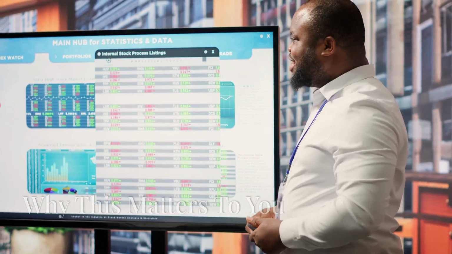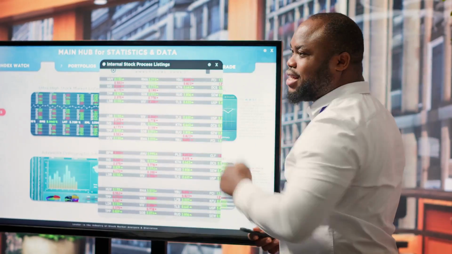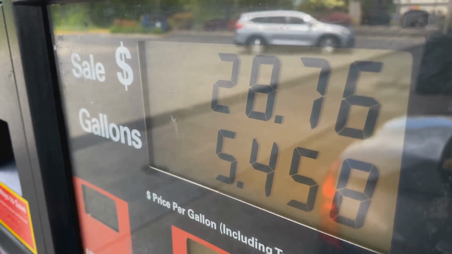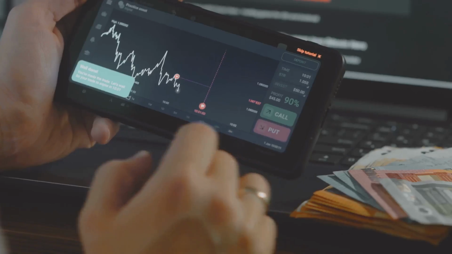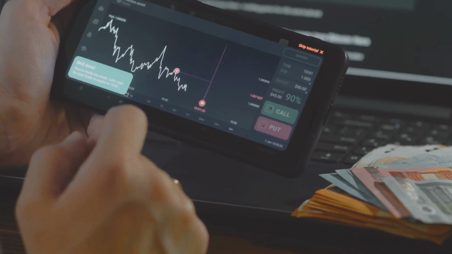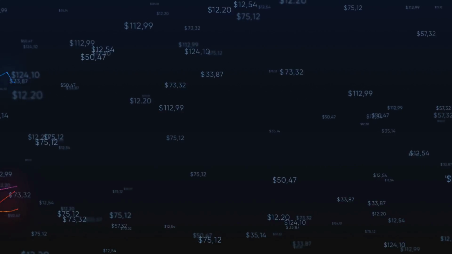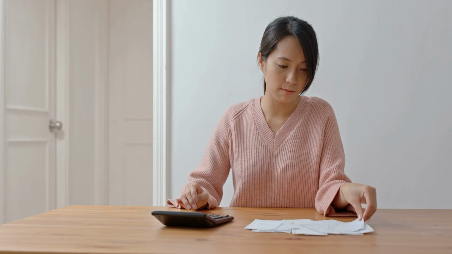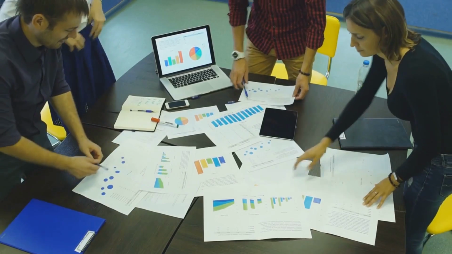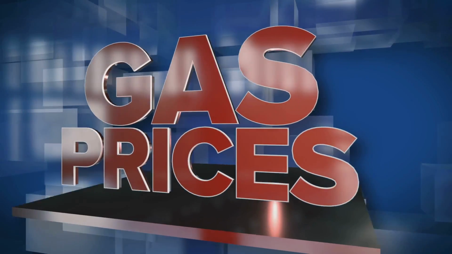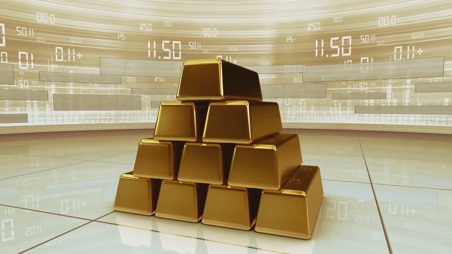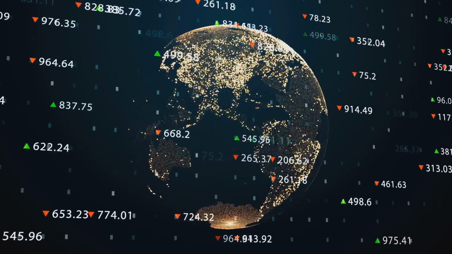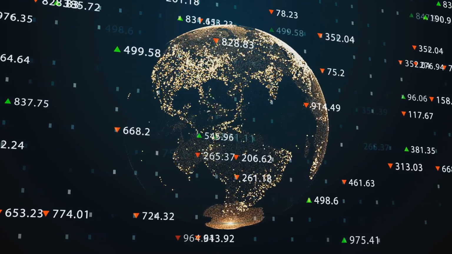Section 9. In conclusion, why this matters to you. Financial commodity markets might seem complex and distant, but they impact our daily lives in profound ways. Understanding how these markets work can make us more informed consumers and investors. By staying informed about the factors influencing commodity prices, we can make better decisions about our finances and be better prepared for economic changes. So next time you hear about fluctuations in oil prices or a surge in gold prices, remember that these events are not isolated incidents. They are part of a complex and interconnected global system that influences our lives daily.